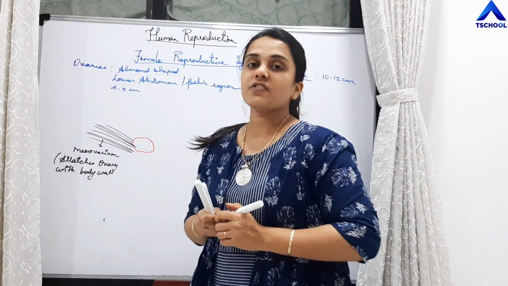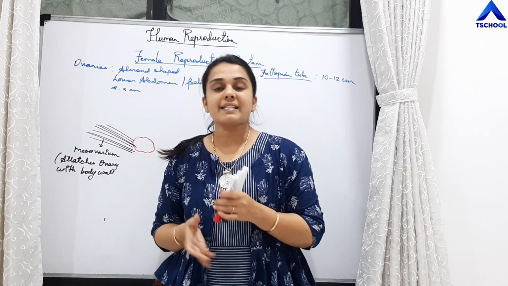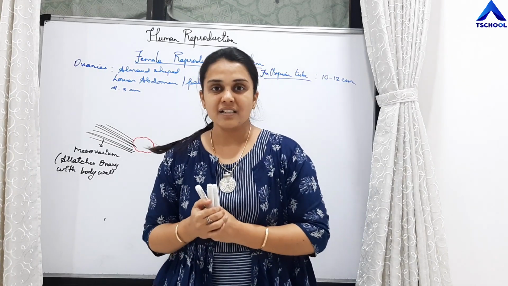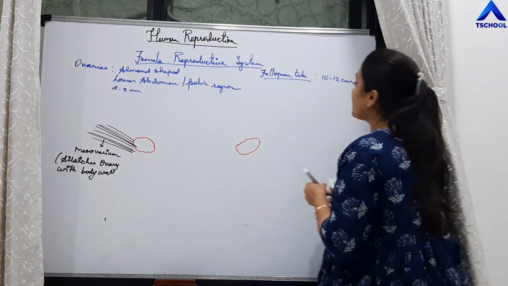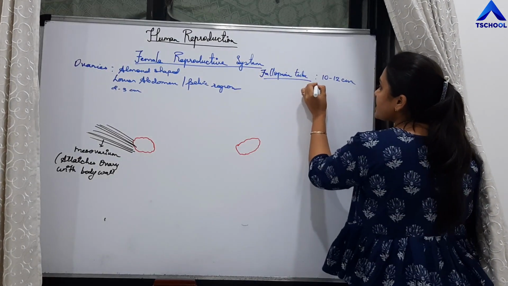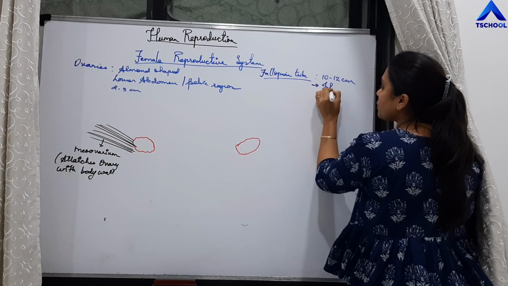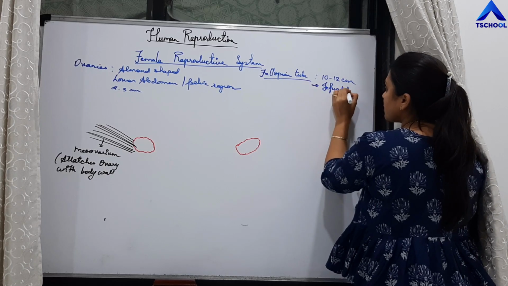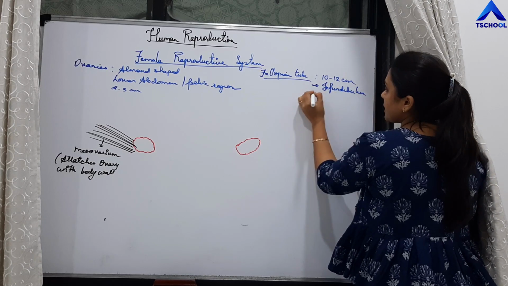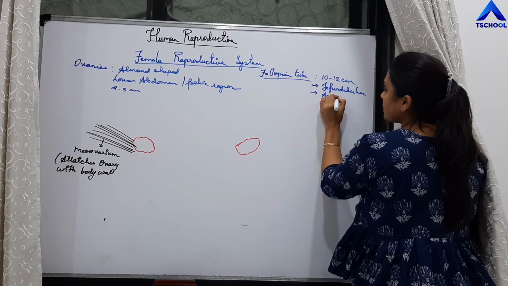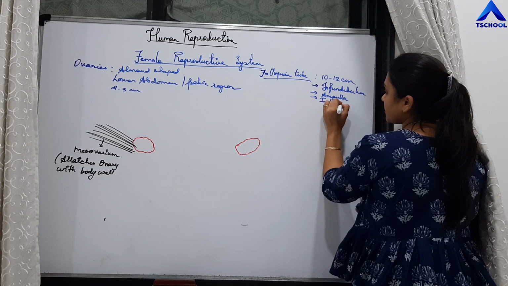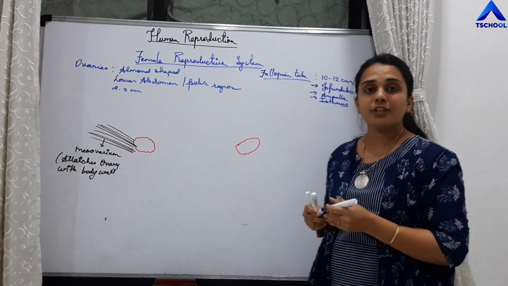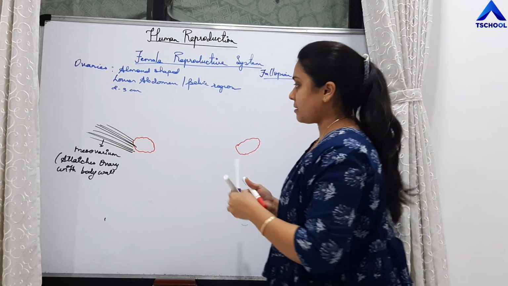The function of this fallopian tube is to pass the female gamete and to provide entry to the male gamete. This fallopian tube consists of infundibulum, ampulla and isthmus. Infundibulum, ampulla and isthmus.